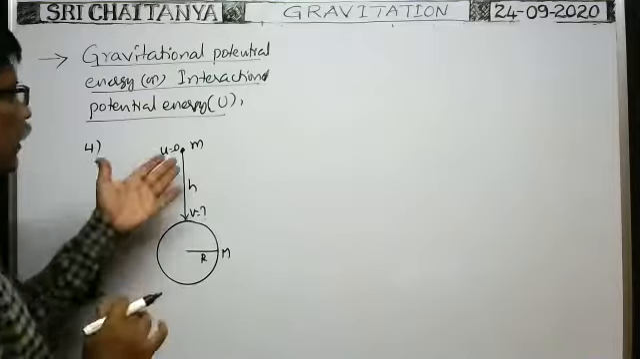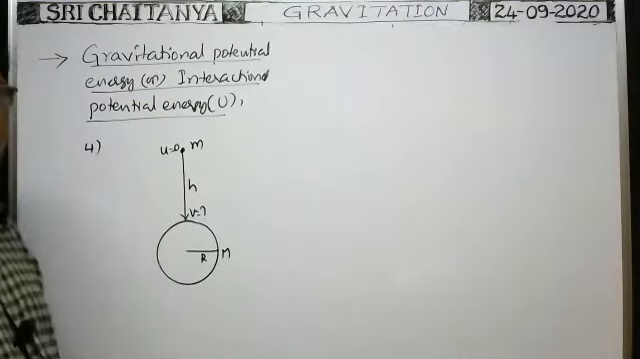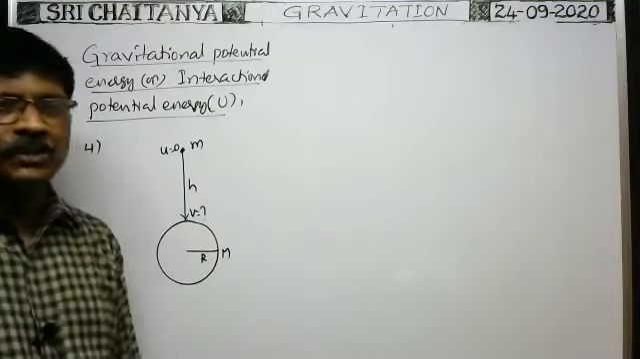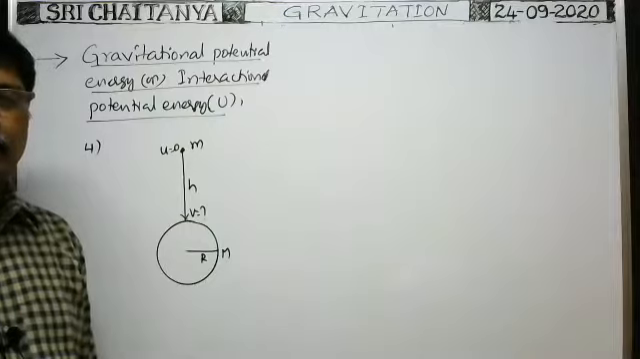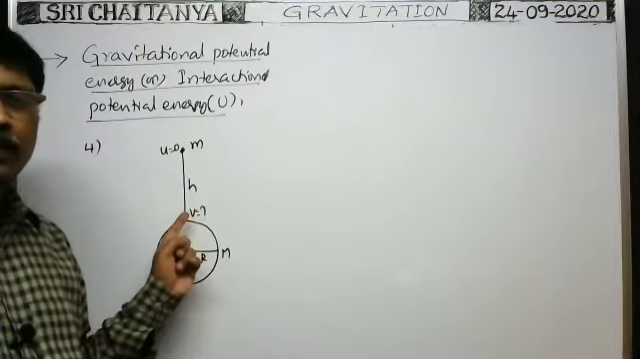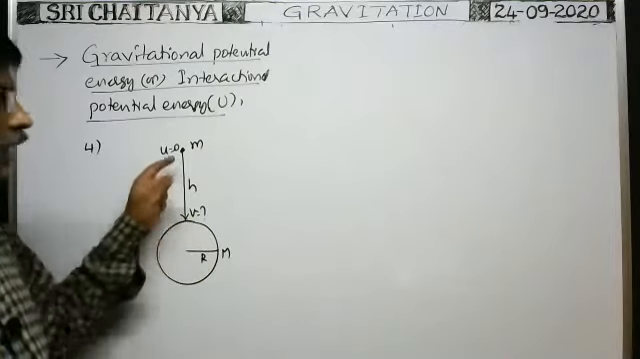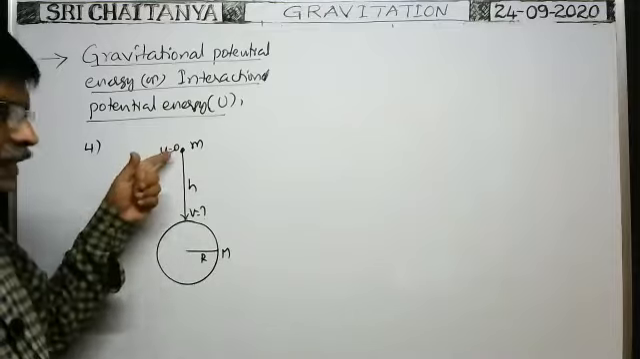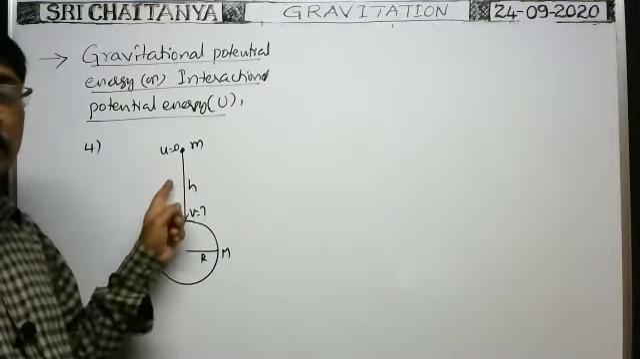Here, whenever the particle is released from a height h, does the particle come down or not? Yes, it comes down. Why? Because of which force? Gravitational force. Because of gravitational force, it comes down. So whenever the particle comes down, gravitational force also acts in the same direction. That's why work is done by the gravity. Positive work is done by the gravity.